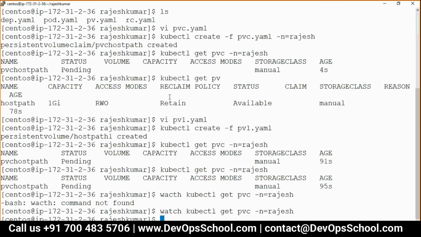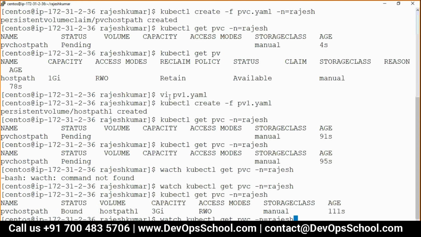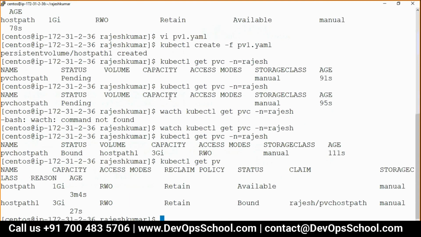Bound. Done. See, bound. Can I see PV now? See, 3 GB has got bound. So PV is a pool created by the administrator, dynamically or statically, and PVC is done by the user to claim the PVs and then use inside a pod.